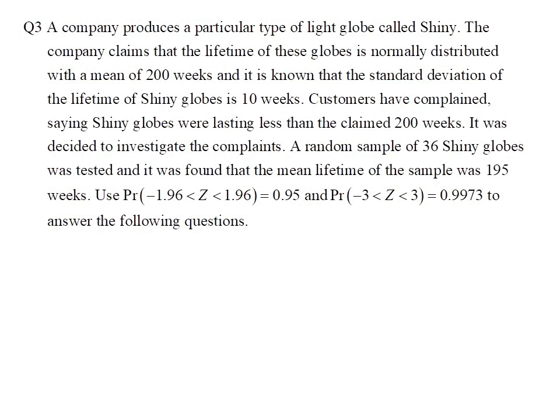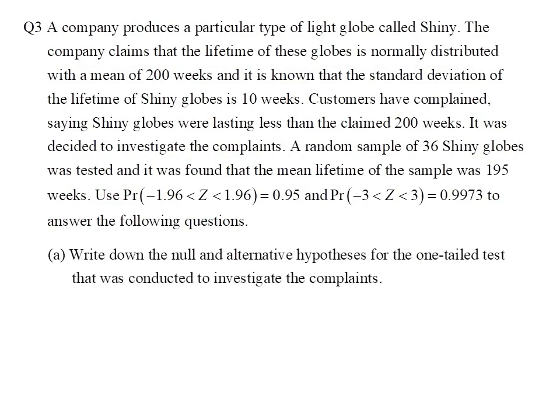A random sample of 36 Shiny globes was tested, and it was found that the mean lifetime of the sample was 195 weeks. Use the values Pr(-1.96 < Z < 1.96) = 0.95, and Pr(-3 < Z < 3) = 0.9973 to answer 3 parts of this question.